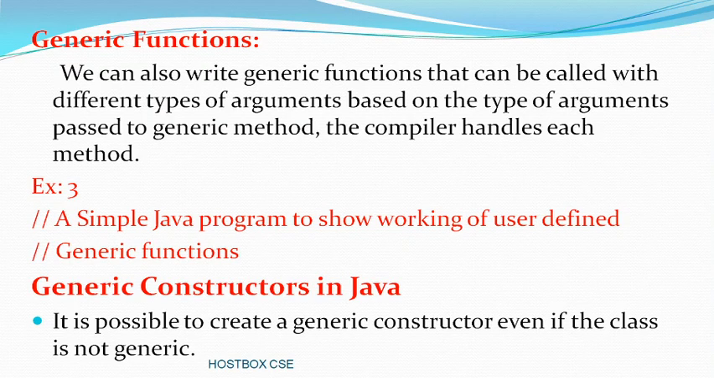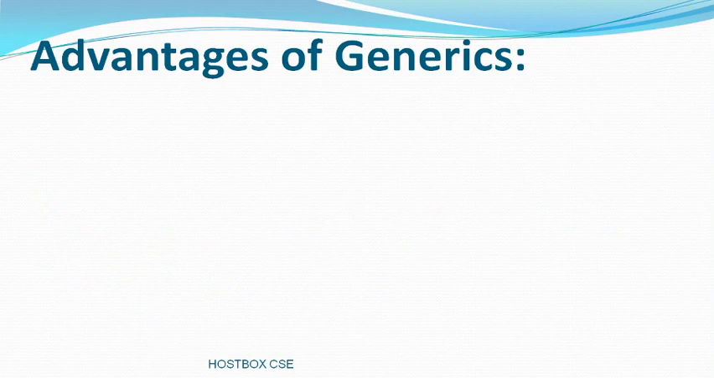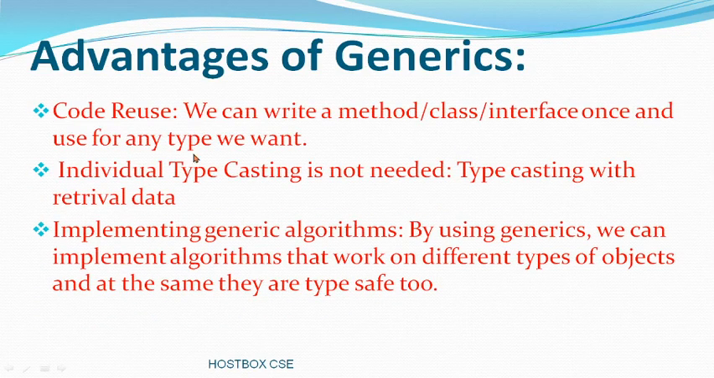I hope that you understand this session. Now the advantages of generics. There are some advantages of generics: code reuse, individual typecasting is not needed, and implementation of generic algorithms. First one, code reuse. That means you can write a method, class or interface once and use it for any type you want. Just now you saw in the first two programs.